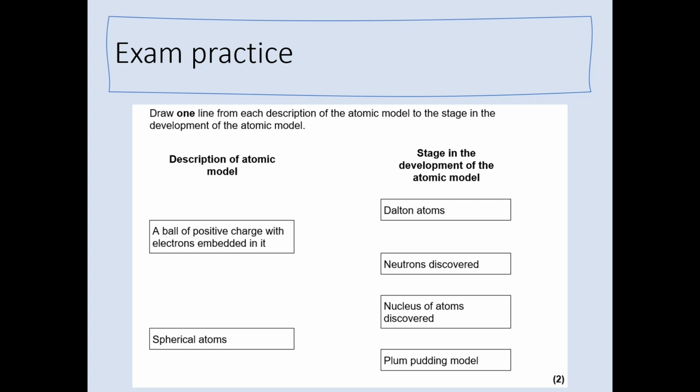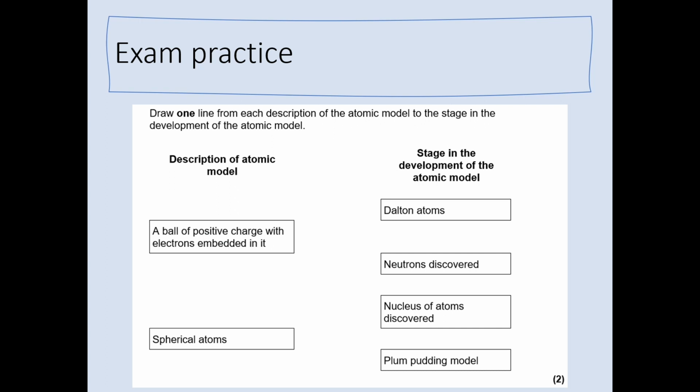Okay, now that we have looked at the timeline of the history of the atom as we know it, it's time to have a little look at some questions which you may be asked about this. Now, it's very common for these questions to turn up in the exam, so it's important that we know how to tackle them. So here is a typical question.